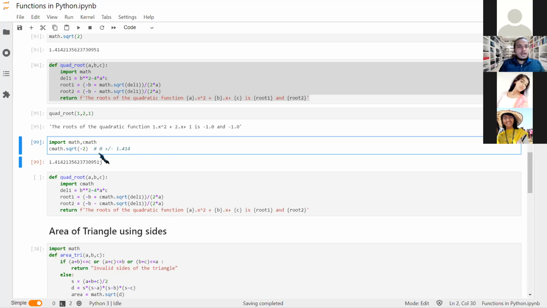1.414i. Okay, so we have this imaginary number, but in Python, instead of i, it is taken as j, being the second coordinate. So we know that i, j, k is okay. So let's not get into that.